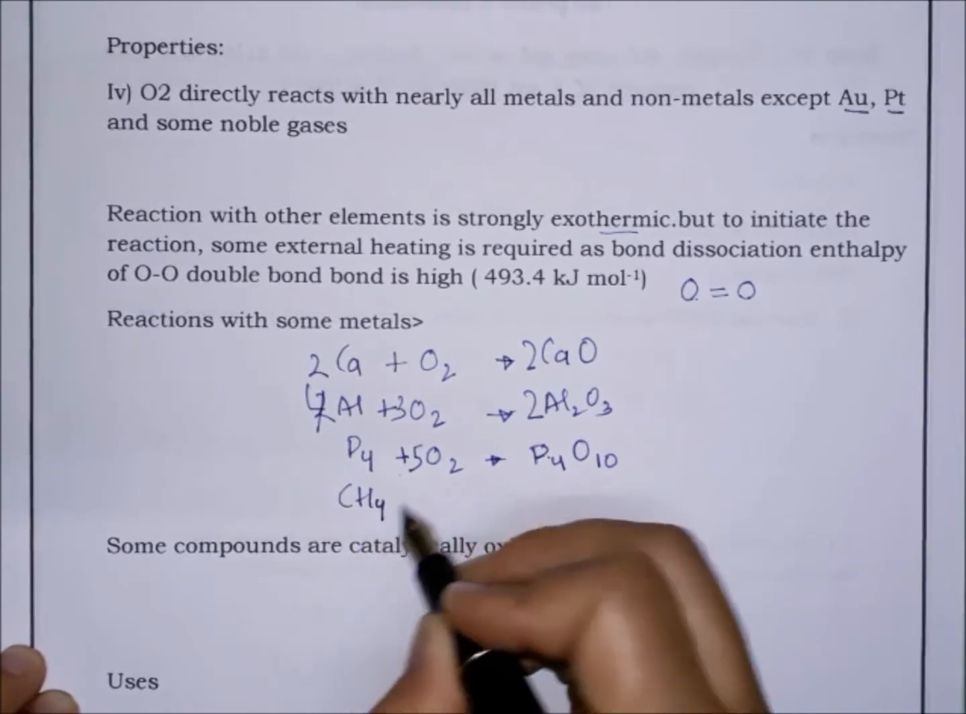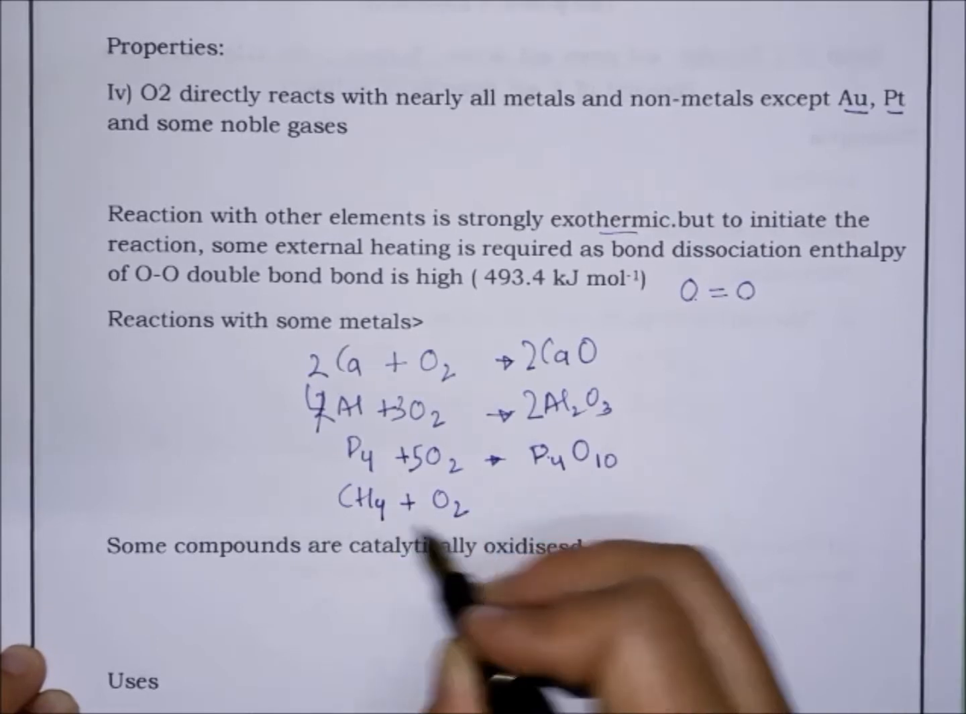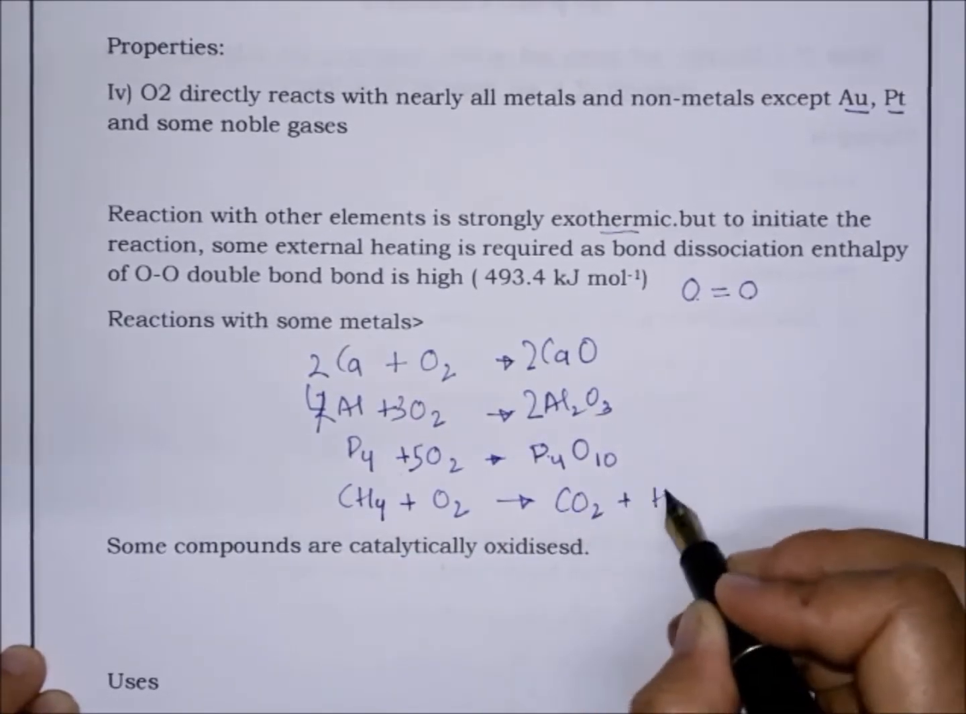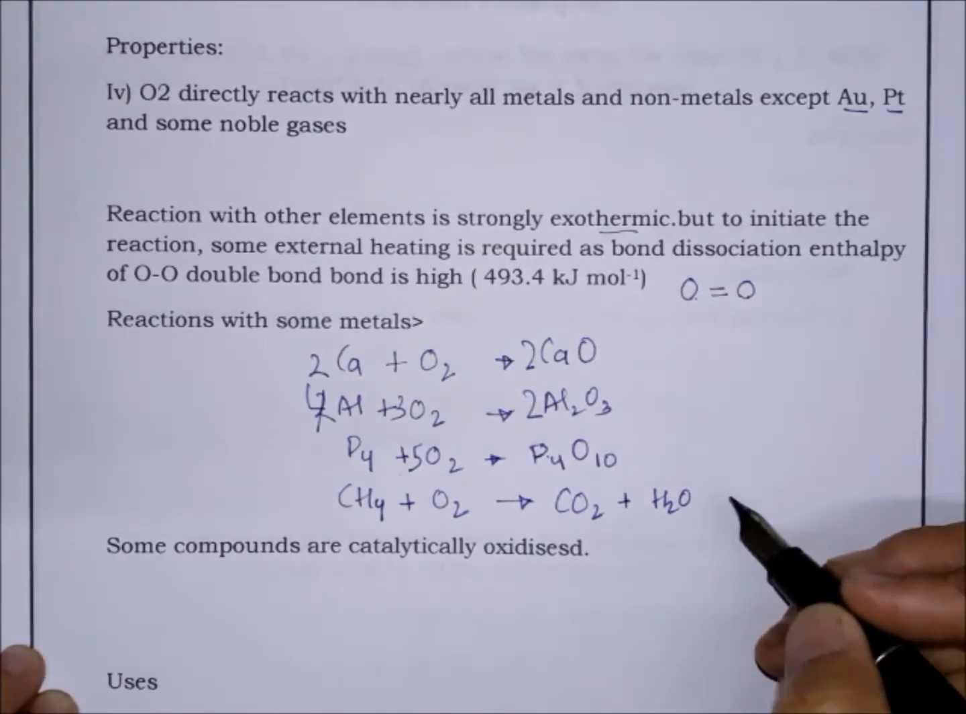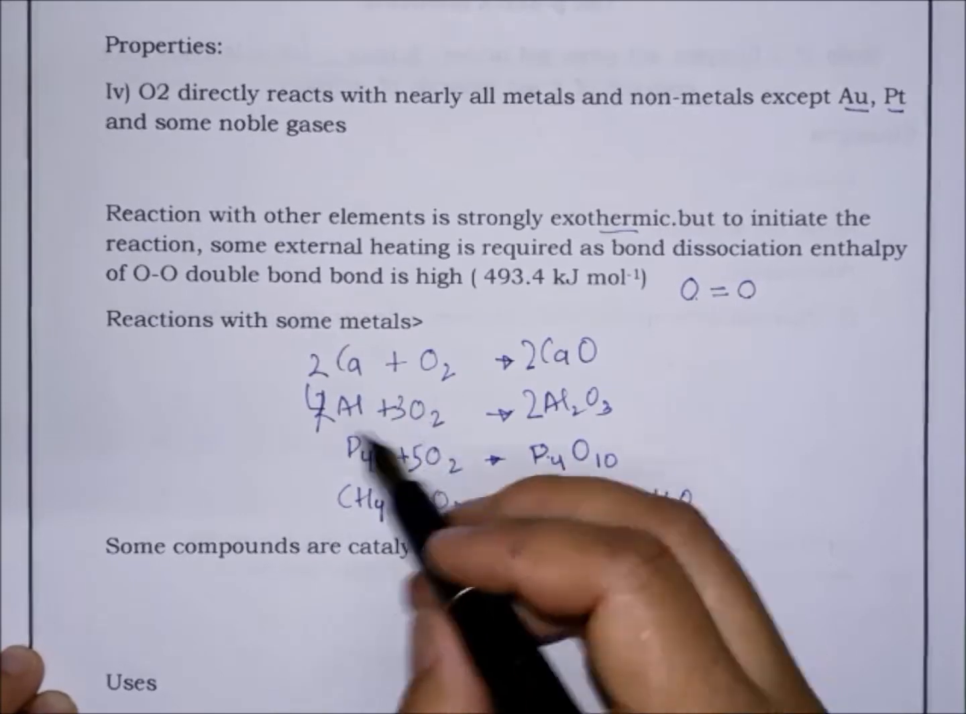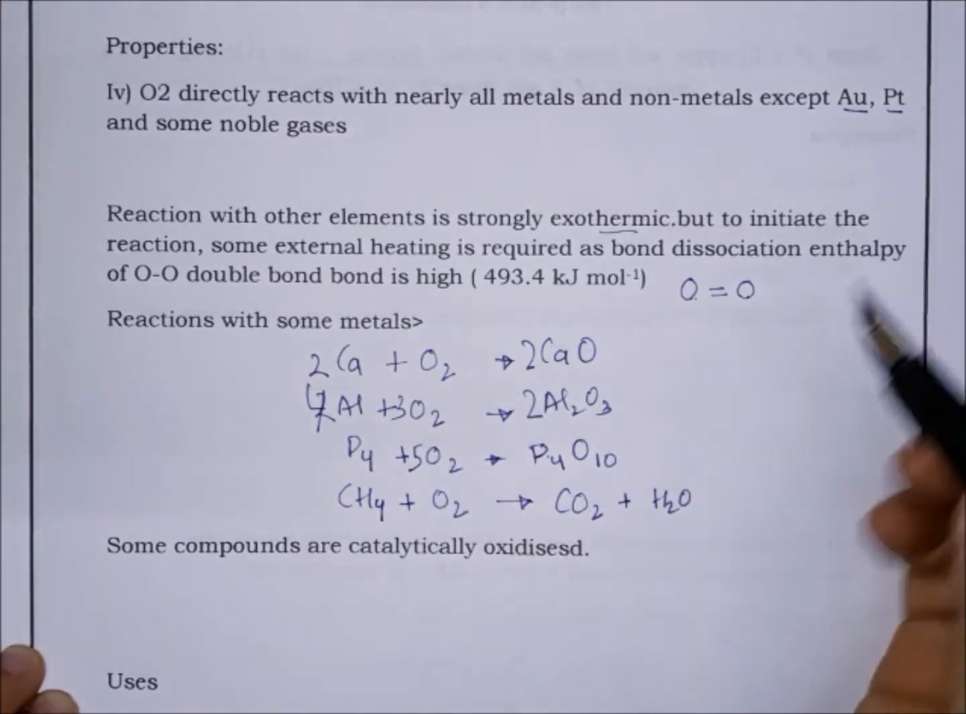Then the combustion of hydrocarbons like methane, what does it give out? Carbon dioxide, right? Water and a large amount of heat. So this is how oxygen reacts with metals and non-metals.